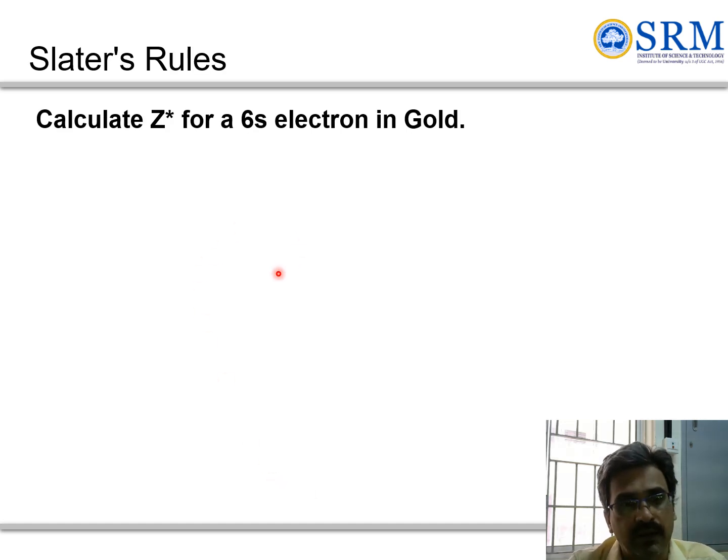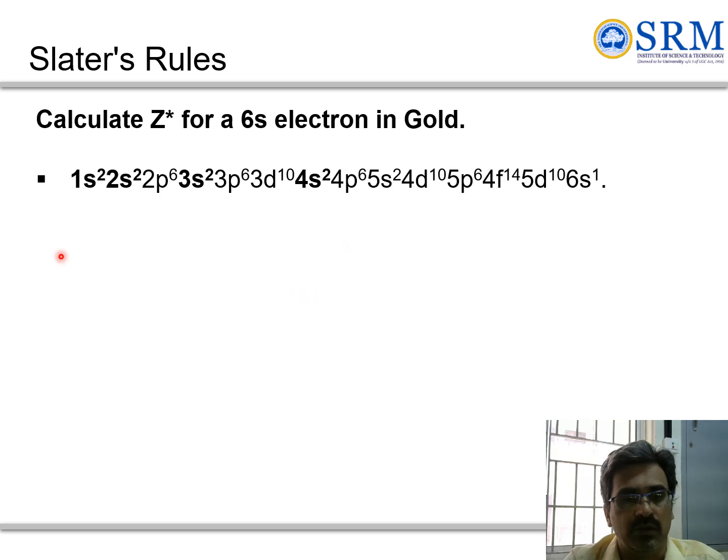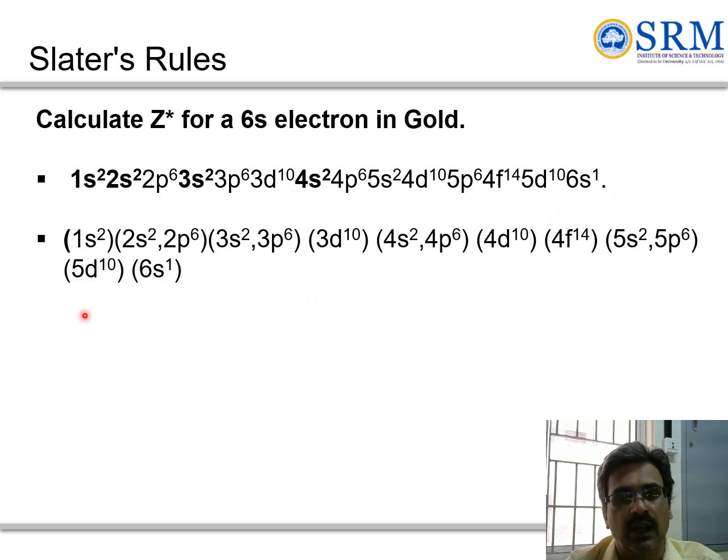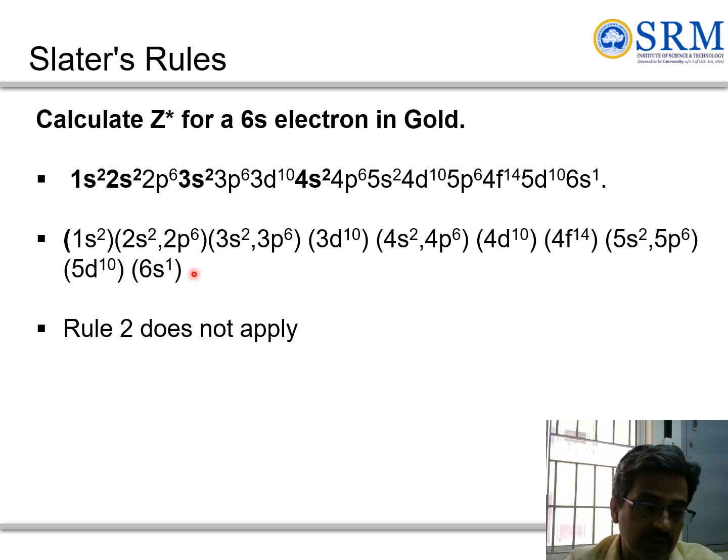We can also apply Slater's rule for the 6s electron of gold. This is the electronic configuration of gold, and we can make groups based on the Slater rule, as per rule 1. We need to look at the 6s electron and what happens to the effective nuclear charge. Rule 2 doesn't apply because there are no extra electrons of interest.